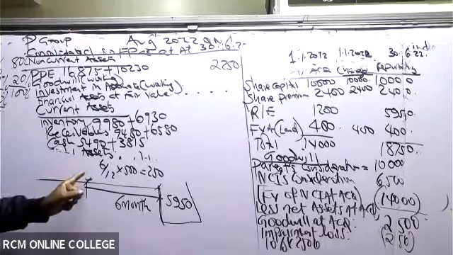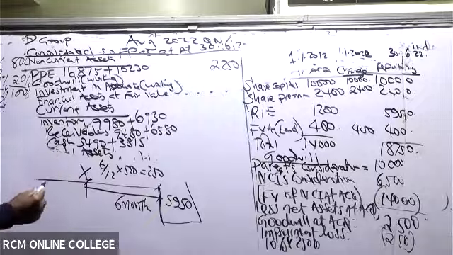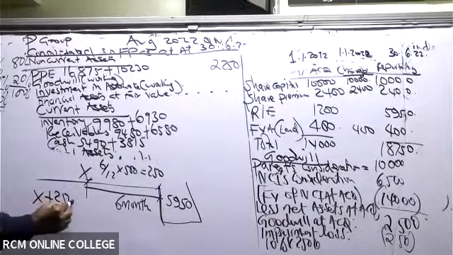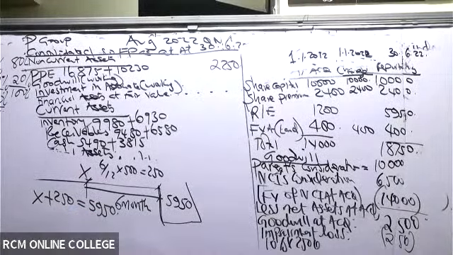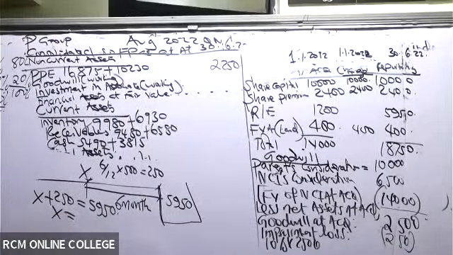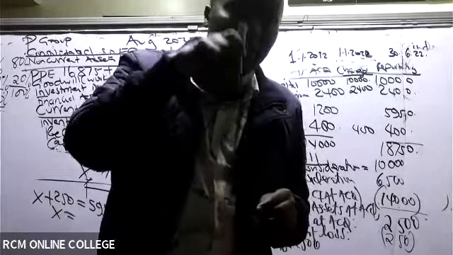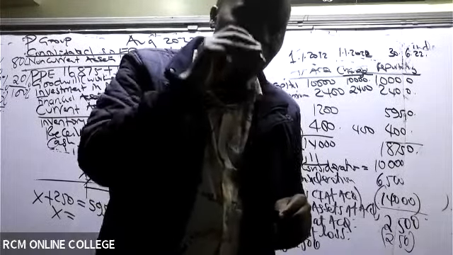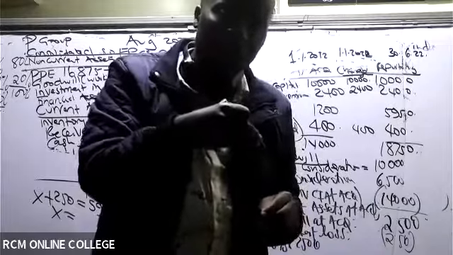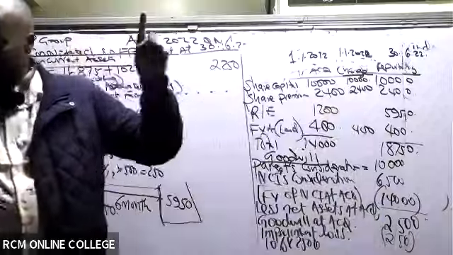And then I would want to get the retained earnings here, X. So I'm saying here, ladies and gentlemen, that X plus 250 should be equal to 59.50. Then what is the value of X? Remember that 250 is what has gone to this retained earnings basket. So when you work backwards, you should be able to get the retained earnings as at this date here. Can somebody give me this figure?